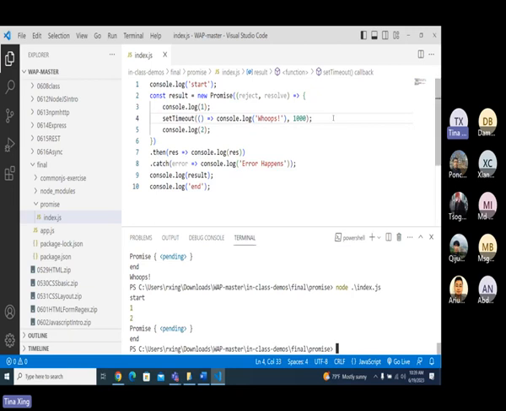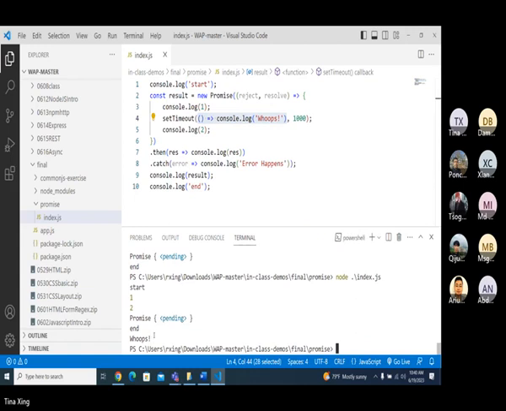Is it after end? It's after the end. Because after one second, I'm going to do this one. This one is also an asynchronous API. So you're going to have end printed first.